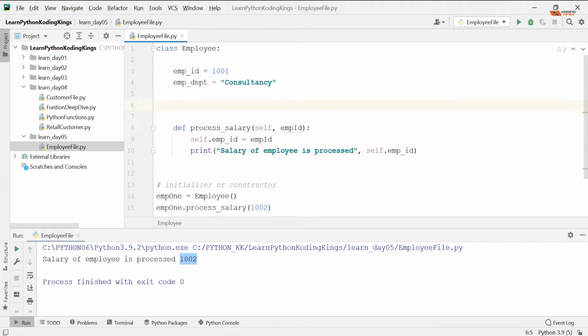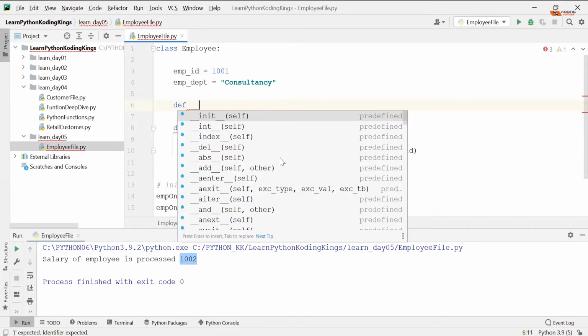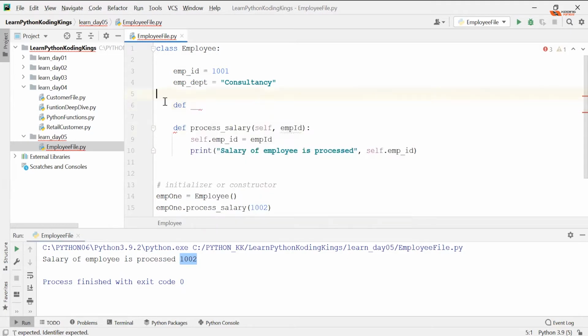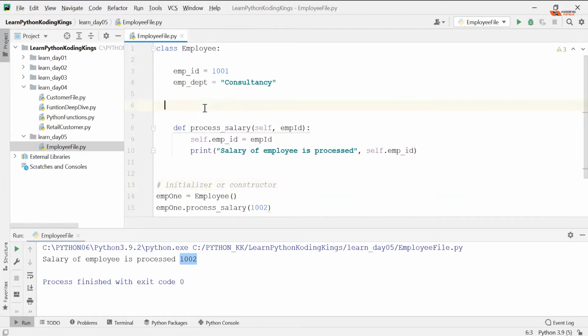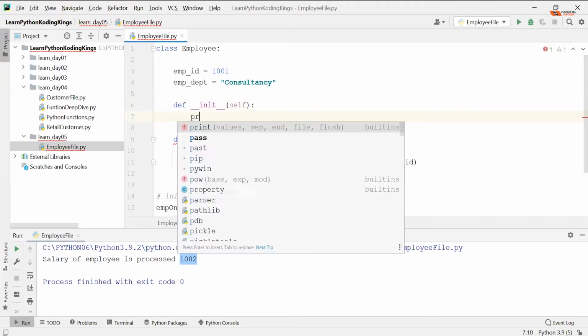So here I'm defining a function. I'm typing underscore underscore, and you can see that this is a predefined function. It is predefined because even if you did not define a constructor, you were still able to create an object. That means this function already exists for you, provided for free by the interpreter. But now you are defining it on your own, def underscore underscore init. So when you do that, this particular function will get called.